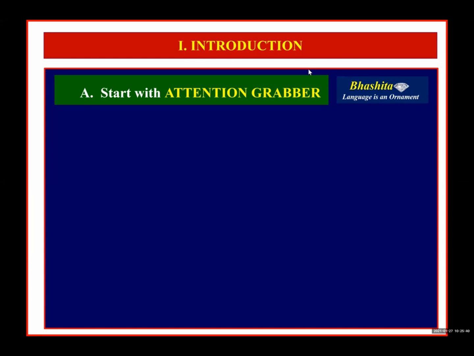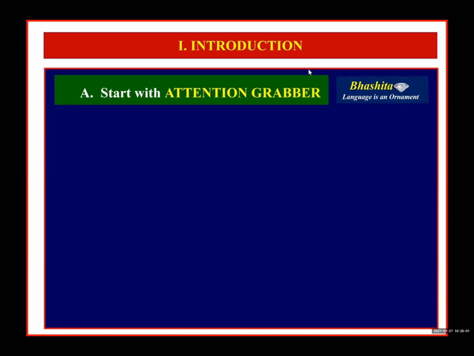What does it mean by an attention grabber, my dear students? The techniques which will help us to grab the attention of the reader in writing are called attention grabbers.